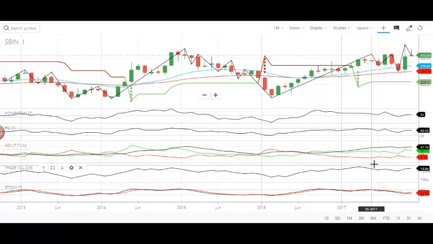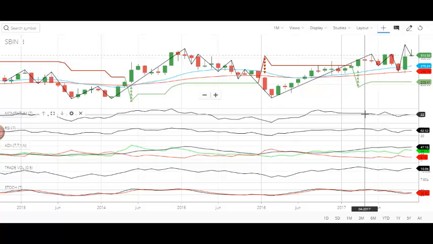So maybe because of the low momentum, low strength, low direction strength, low relative strength, all these reasons are dragging down the stock, though it wants to move in the upward direction.